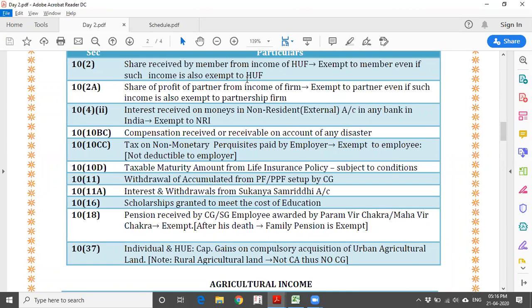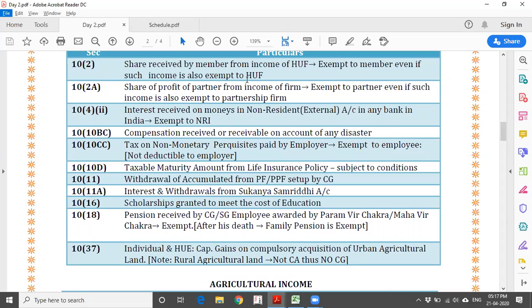Then section 10, subsection 10D, taxable maturity amount from a life insurance policy. Most insurance policies have a premium to sum assured ratio of 1:10. For example, if 1 lakh is the premium amount, the sum assured should be 10 lakhs. If that is the ratio in any insurance policy, then the proceeds, whatever amount is received, will be exempted. Suppose it is not, say 1:8. For example, I am paying 1 lakh per year premium, but the sum assured is only 5 lakhs. What is going to happen? In those cases, the entire amount of the proceeds will be taxable.